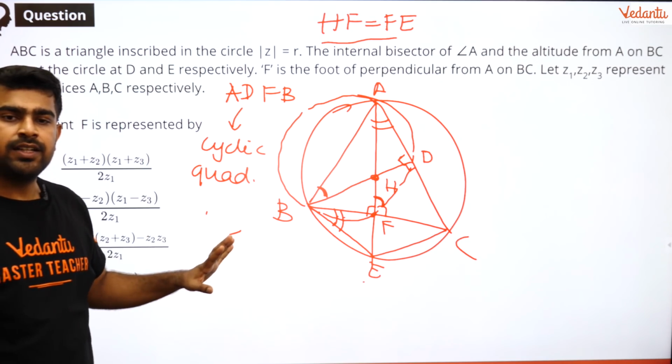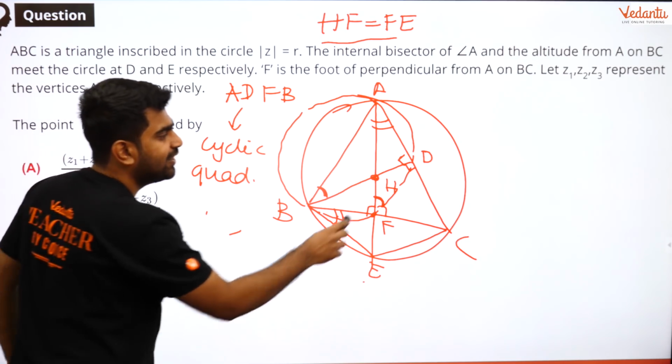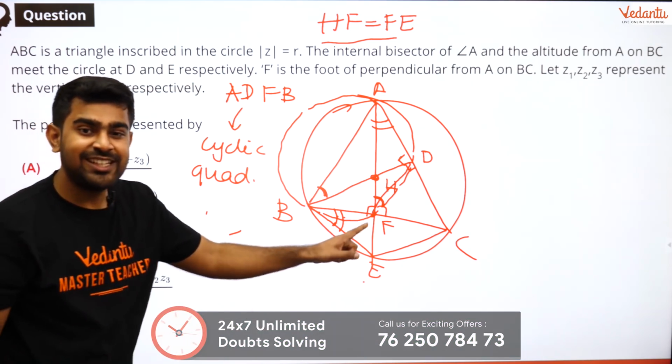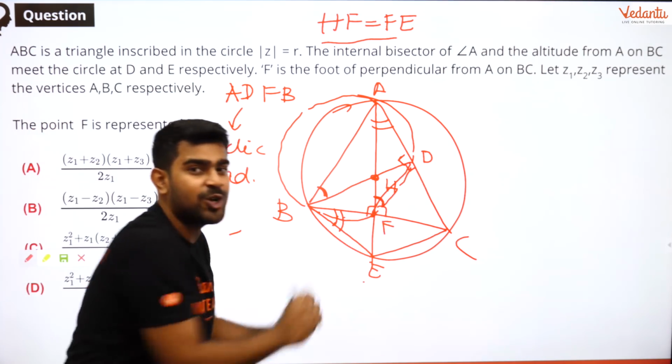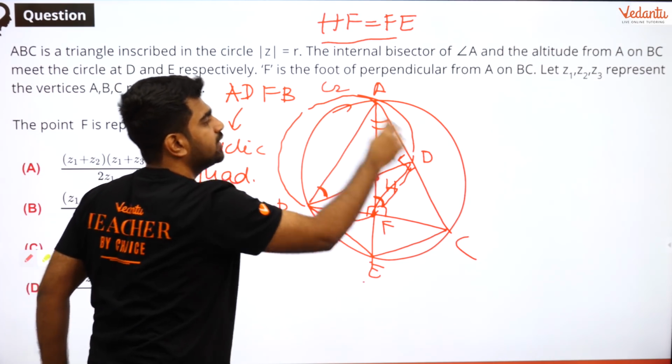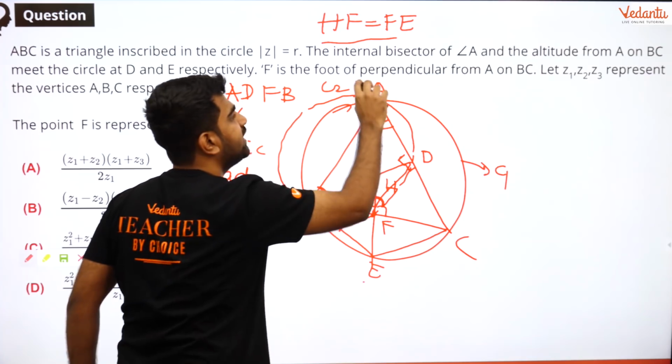Everyone clear with that? Brilliant. Now coming to DF. Can you see that DF is also a chord for this circle, let's say C2, this is my C1, this is my C2.